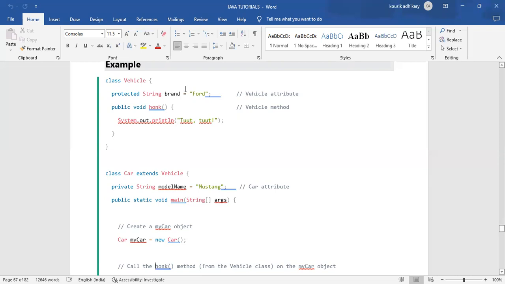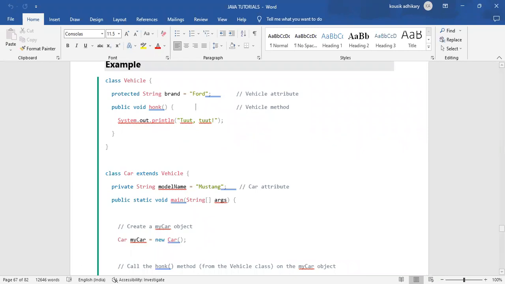What is this? Protected is the access specifier. String is the type of the variable, brand is the variable name, and Ford is the value of that variable. And then a public void method honk, with System.out.println for the string we want to print.